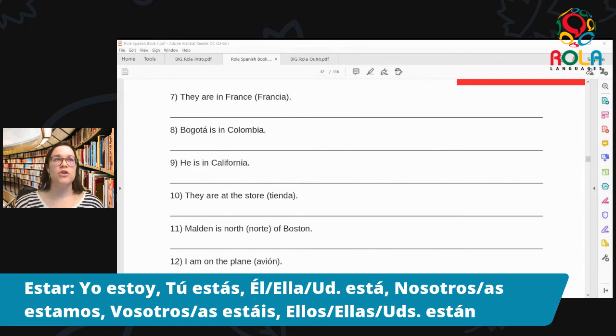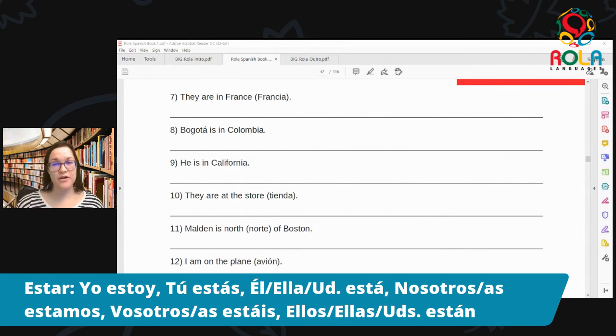And what I would say is that in general, we can think about it more in terms of consistency. So if we're using estar for location for one thing, we'll just use it for everything. So I know that conceptually, yes, the city, of course, is not moving around. Its location is permanent. But if we think about that in our minds, just the idea of location can be temporary. So therefore, all discussion we have around location is temporary. So hopefully that can help answer some of the questions that might have come up for you, thinking about, Bogotá is a city, it doesn't really move around, so why aren't you using the permanent verb of ser? So that's why.